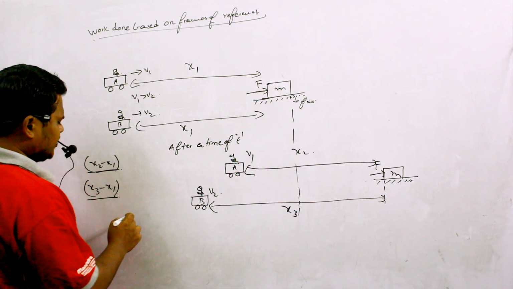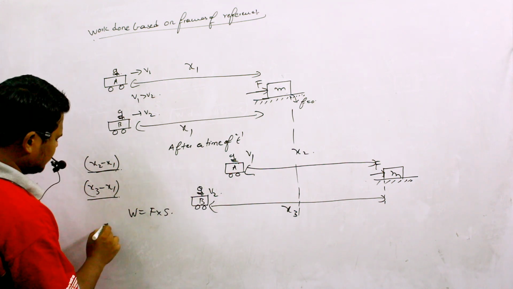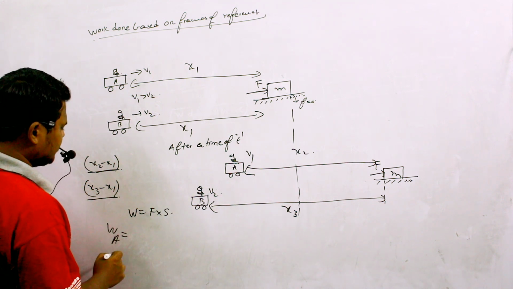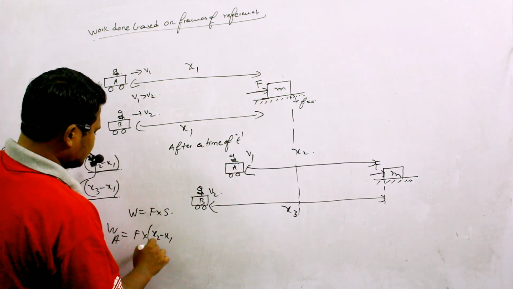Again, if I write work done is equal to force into displacement, then work done according to observer A will be equal to force into x2 minus x1.